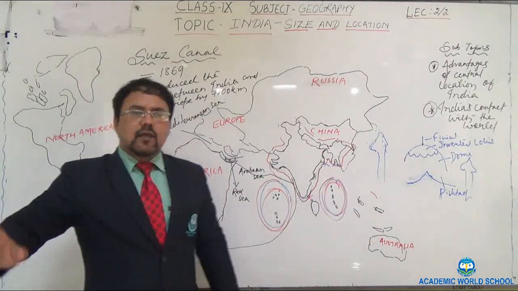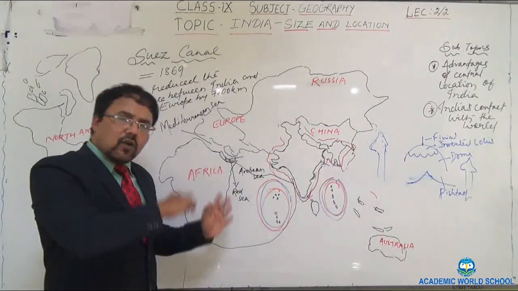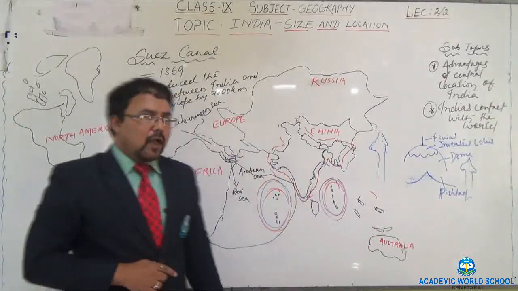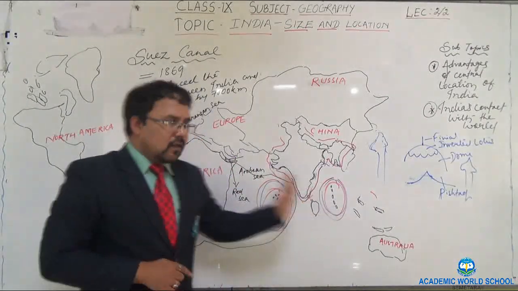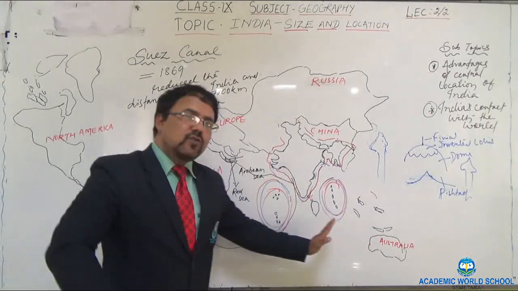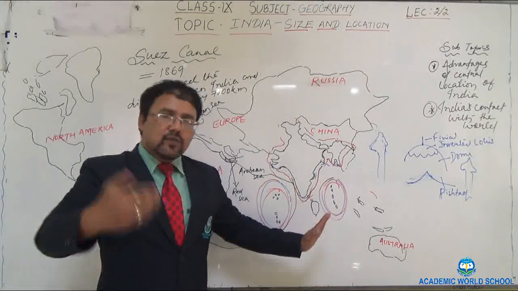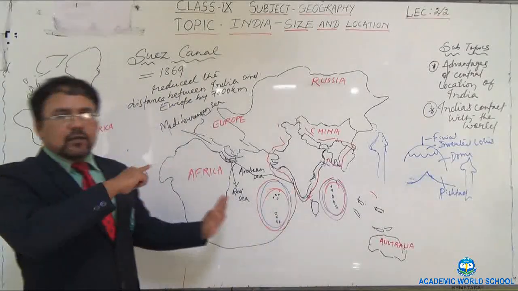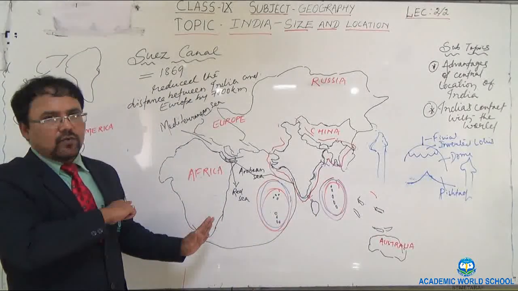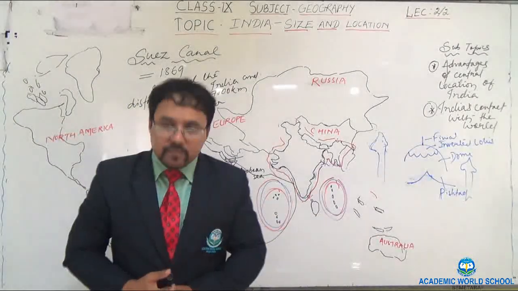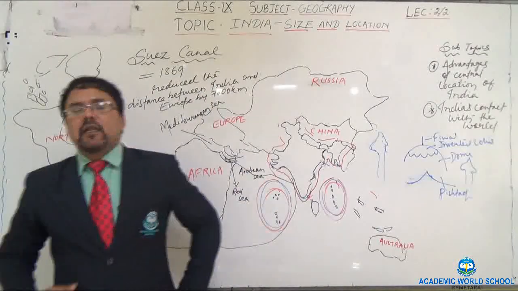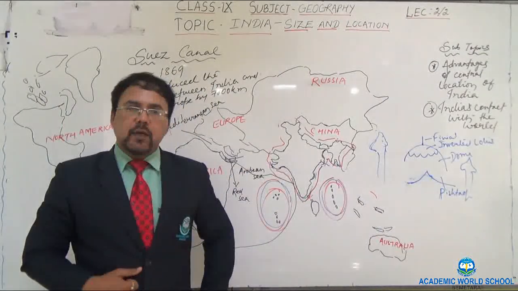From different angles, you have to prove that India was having contact with other countries of the world, and this was the result. These were the consequences. So you have to write about all the consequences. Consequences about what? India's contact with other parts of the world. Next, I am going to tell about India's neighbors.